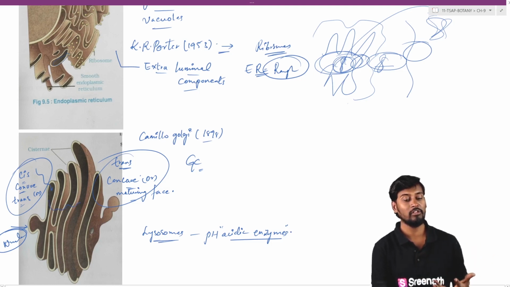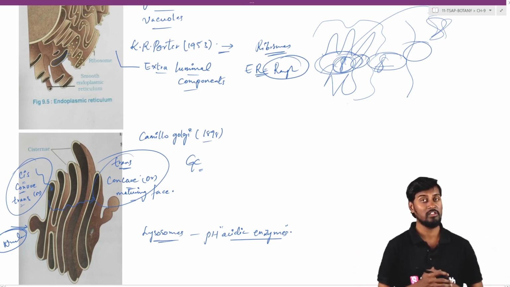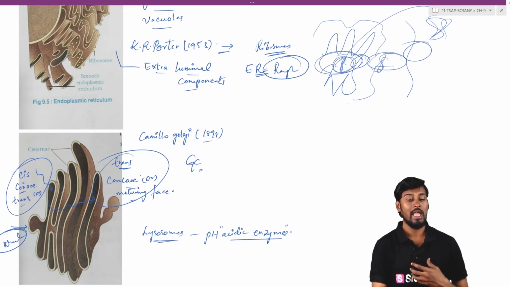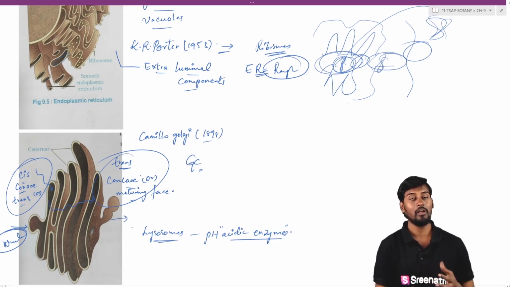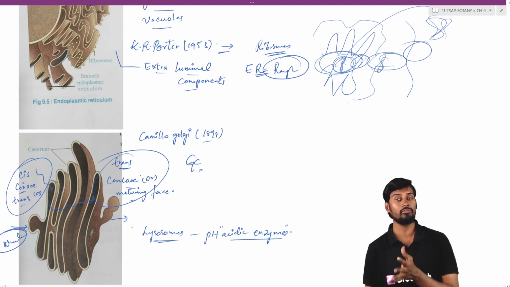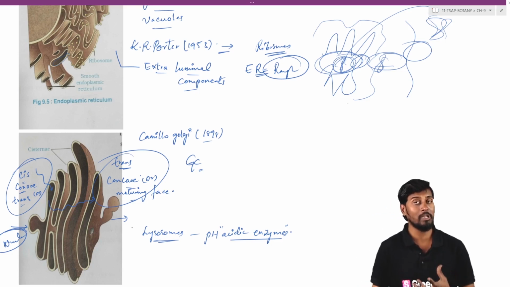So whatever the proteins which are generally entering from the ER into the GC, they will generally transfer to the network of the GC, that is cisternae, and finally they will undergo modification and they will be liberated from the maturation face, that is the concave or trans face, where we can see the maturation of the protein. Finally they will be budding off from the membrane of the GC, and in the form of vesicles the protein will be carried either to the surface or to the intracellular compartment.